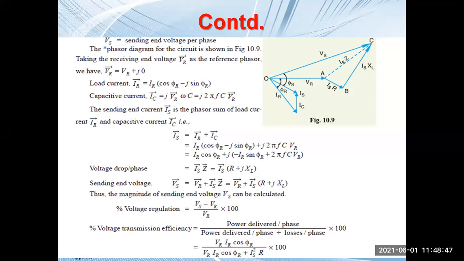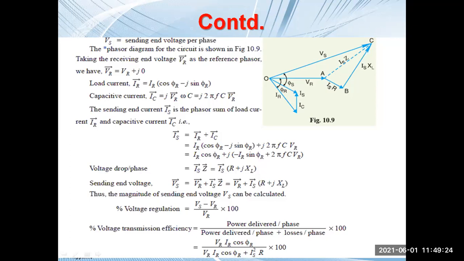Now the voltage drop will be IS into Z, where Z is R plus jXL. We'll substitute that value. Then the sending end voltage VS will be equal to VR plus IS into Z. Now the percentage voltage regulation is VS minus VR divided by VR into 100. And transmission efficiency is power delivered per phase divided by power delivered per phase plus losses per phase. If we substitute all those things, we'll get it.